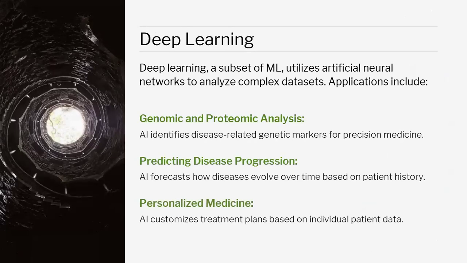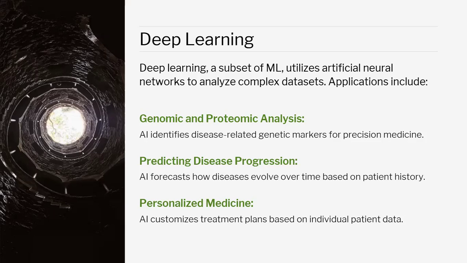Now, there is a term called deep learning. Deep learning is a subset of ML, machine learning, and it is a very simple terminology from the name itself. It utilizes artificial neural networks to analyze complex data, meaning it goes very deep inside the data. It applies logic also, and very complicated results can be taken out through deep learning.